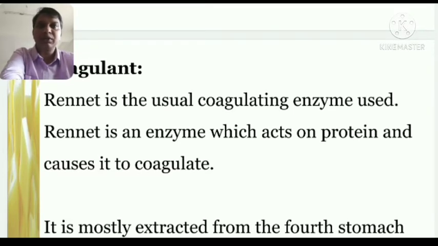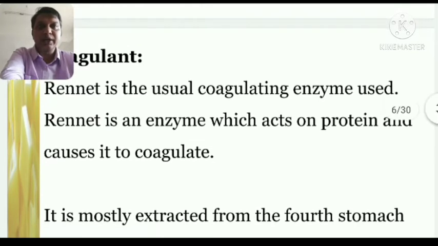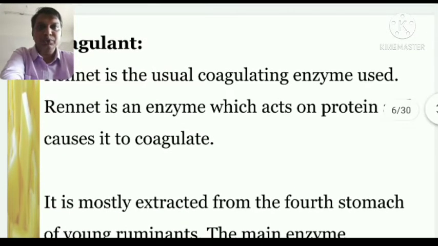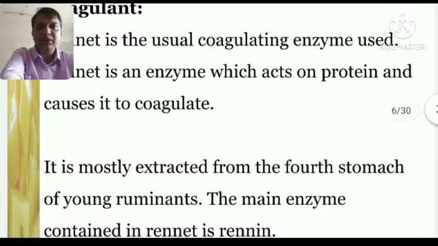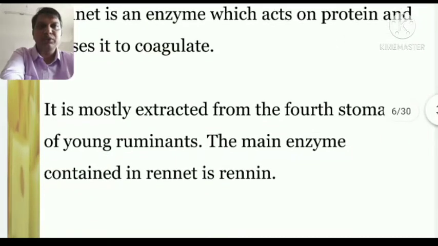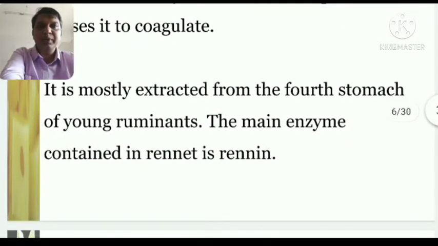We need to understand that one of the most important bacteria, generally we ask what type of coagulant or bacteria is present in the milk which curdles the milk, is rennet. Rennet is usually the coagulation enzyme used. Rennet is an enzyme which acts on proteins and causes them to coagulate. So rennet is the enzyme which acts on the protein and coagulates the protein very easily. It is mostly extracted from the fourth stomach of young ruminants. The main enzyme contained in rennet is renin.